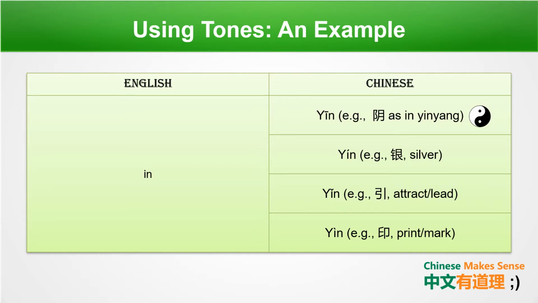When using tones, English almost stays pretty much the same. For example, in just stays as in unless you put emphasis on it. Chinese, on the other hand, utilizes these tones a lot more. For example, yin, as in yin yang, yin, yin, yin.